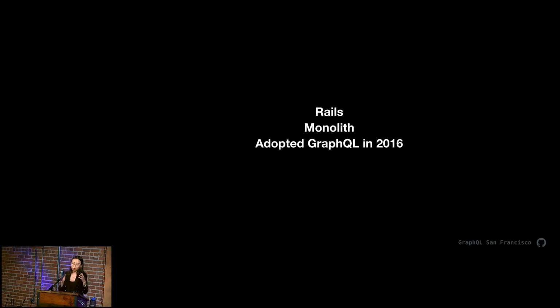If you're not familiar with our stack, we are a Rails shop. We're very invested in Rails, and as a result, we write Ruby. We are still a monolith, which means that every single day, a couple hundred engineers work on the same code base, so you can bet that's fun. And like was just mentioned, we were the first big company to adopt GraphQL outside of Facebook within industry, and that happened in 2016.